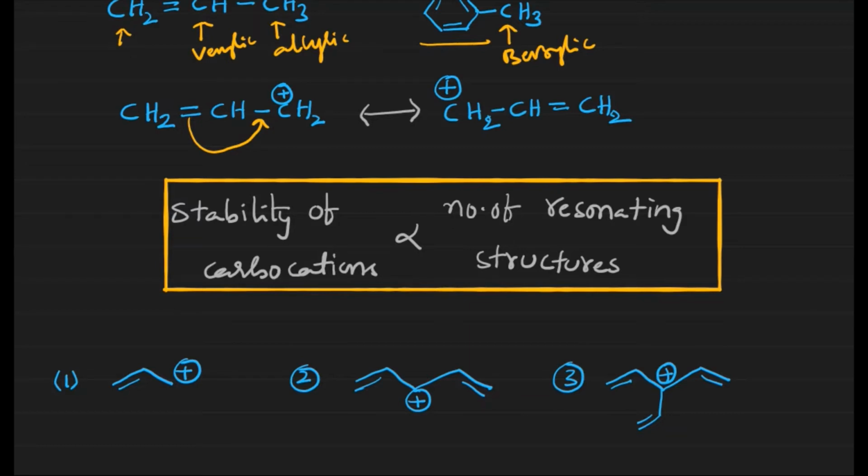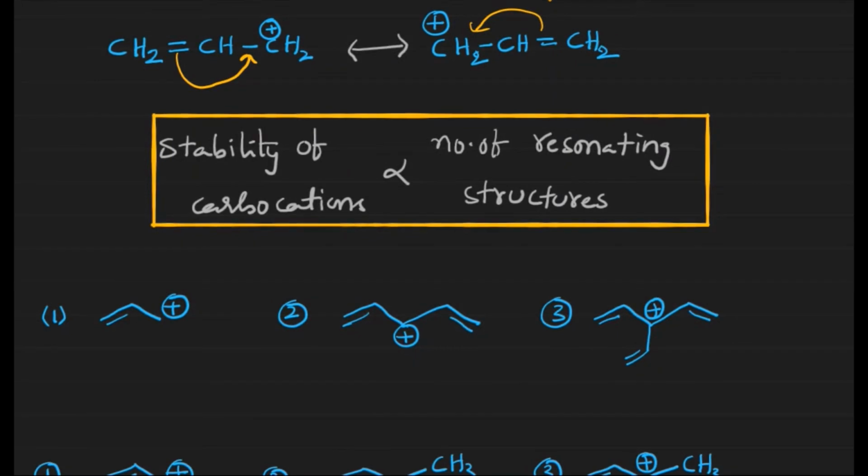Similarly, here also the same thing takes place, as we have already discussed in the types of delocalization. Since this carbon is losing electrons from the pi bonds, this carbon is getting positive charge. In the same way, it happens on both sides. Because of the delocalization, the charge on the particular carbon is decreasing, meaning it is stabilizing. So we can state one statement based on what we have discussed till now: the stability of a carbocation is directly proportional to the number of resonating structures. As the number of resonating structures increases, the stability of the carbocation increases.